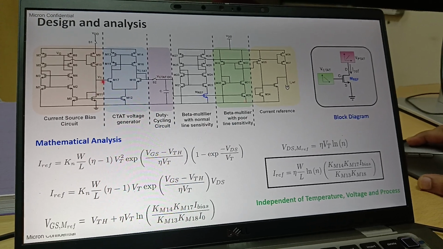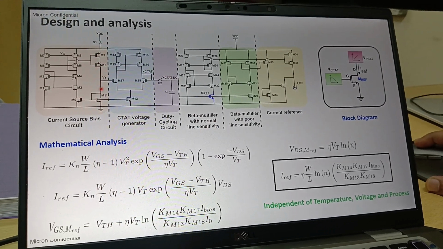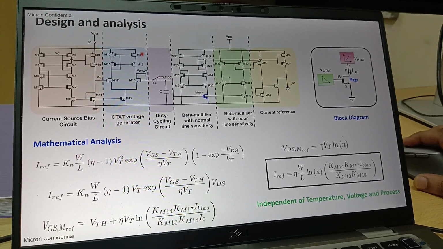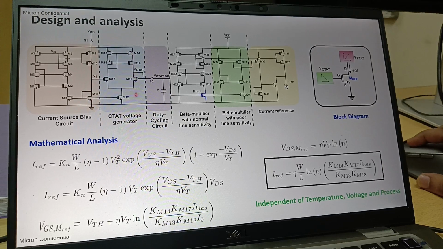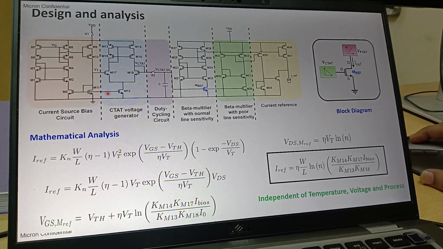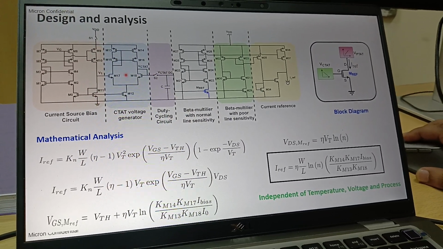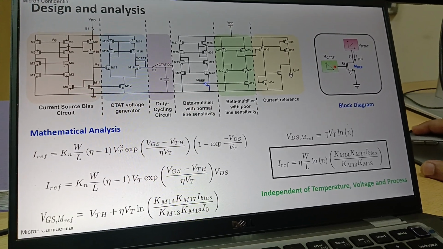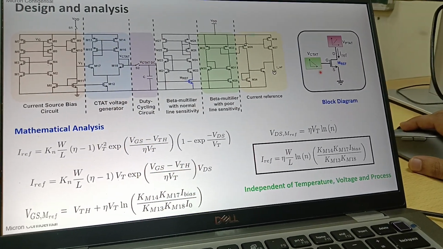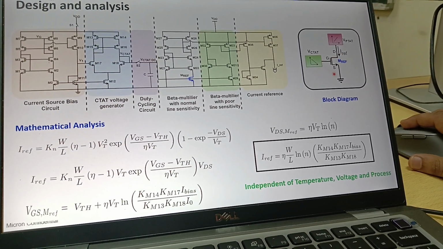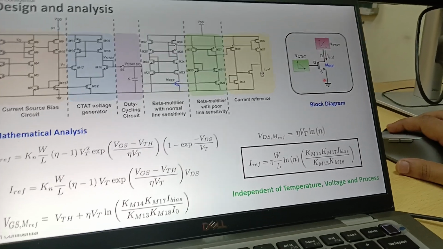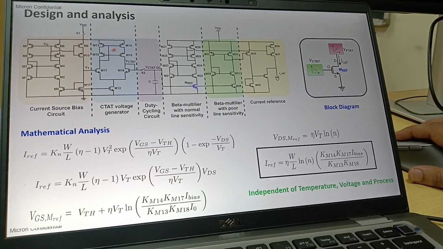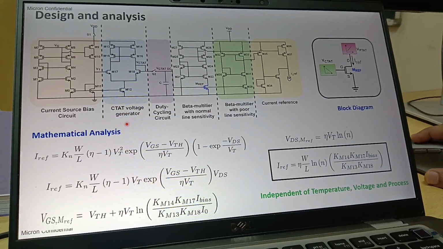So we want to make this current isolated, so that if we are changing some CTED voltage, it will not hamper our current. That's why we put this block. This block will help us give control over the CTED slope. Why are we more concerned about the CTED slope? Because for current reference we require a certain CTED voltage, right? That CTED voltage slope, in terms of temperature I'm talking, we can control with the help of W by L of this circuit. So this is the CTED voltage generator that we are using.